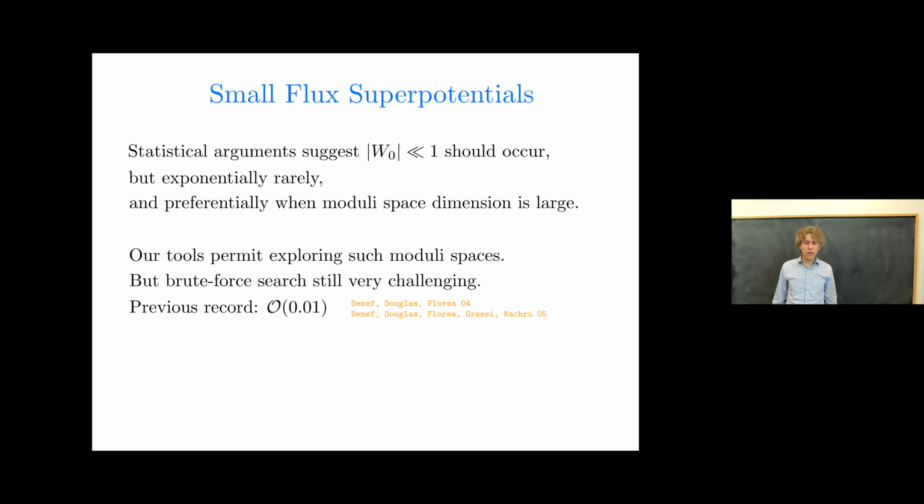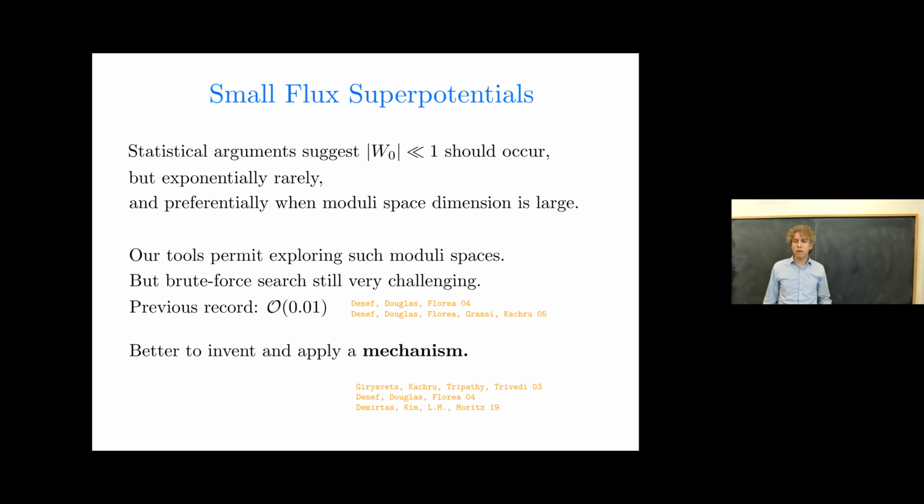So it's going to be better to invent and apply a mechanism so we can get a little bit past the best previous record for W0, which was around 10 to the minus 2. We'd like to press on to smaller and smaller W0 because it's a control parameter in the KKLT scenario. So the smaller, the better for some purposes. So now here's the mechanism.